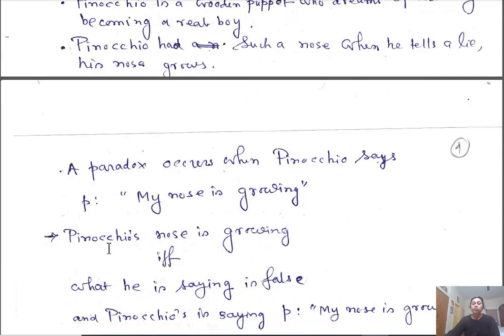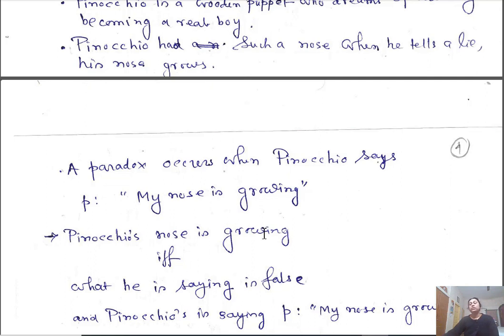If this statement is true, that means Pinocchio's nose is growing, if and only if Pinocchio is saying a lie. So he is saying my nose is growing. For this to be true, it must be the case he is lying, because his nose grows whenever he tells a lie.